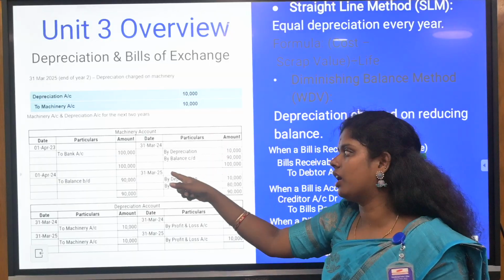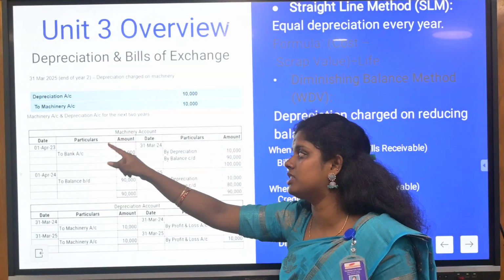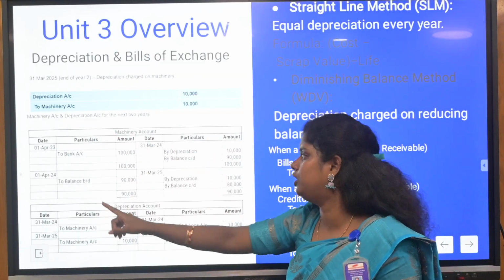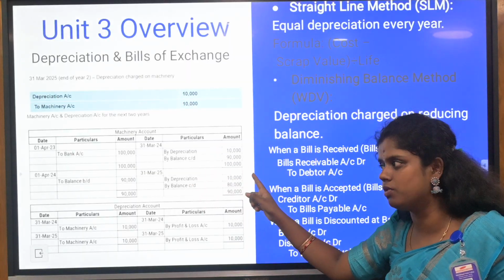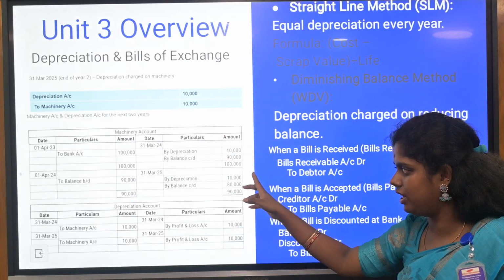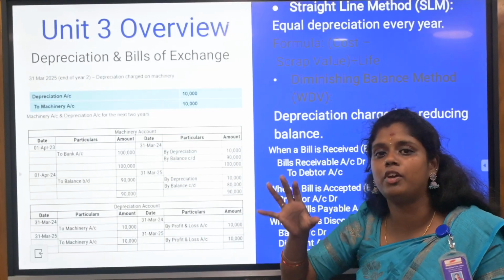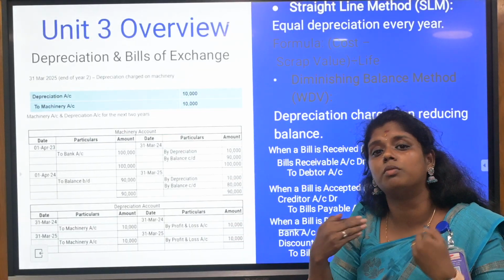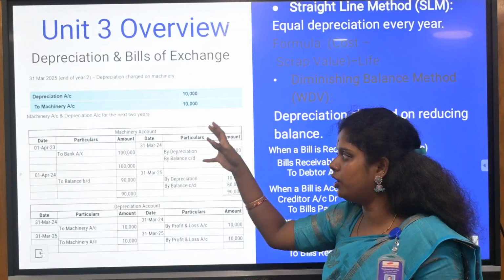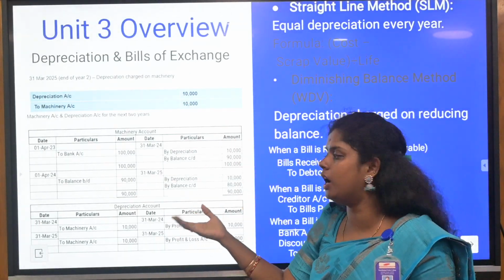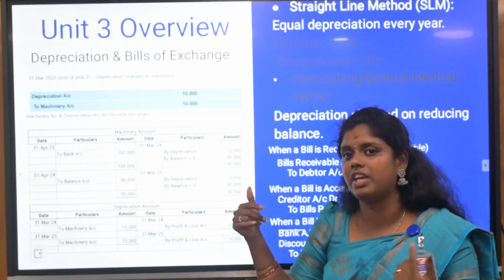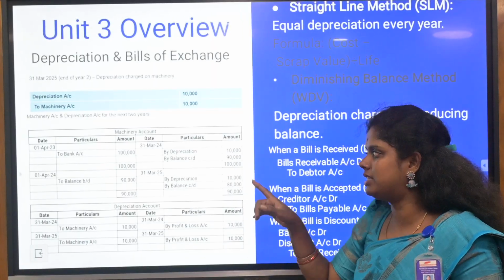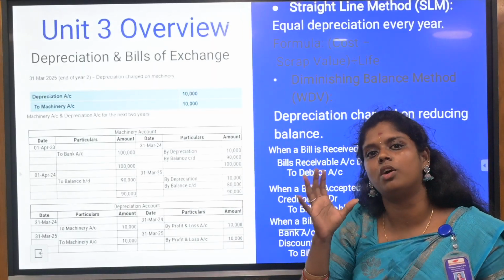But here, in the machinery account, you are going to show 1 lakh rupees as your machinery value, and here the depreciation is going to be 10,000. So 1 lakh minus 10,000 will be 90,000. Exactly this sum will not occur in your examination, but still try to work out more sums on depreciation. You need to give the machinery account and the depreciation account, and even if there isn't any need, you still need to give the working note without fail.